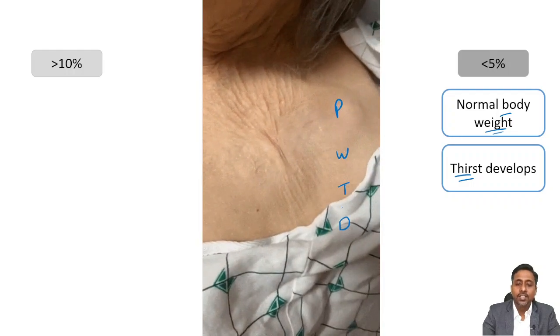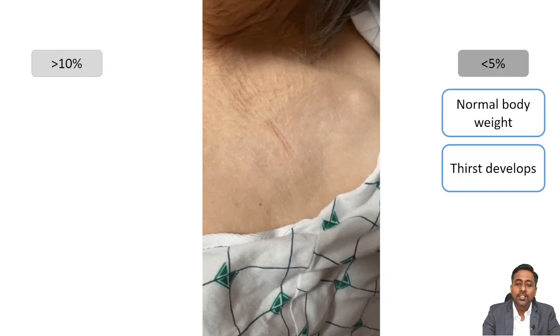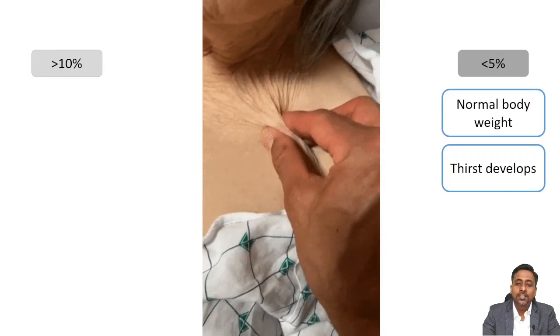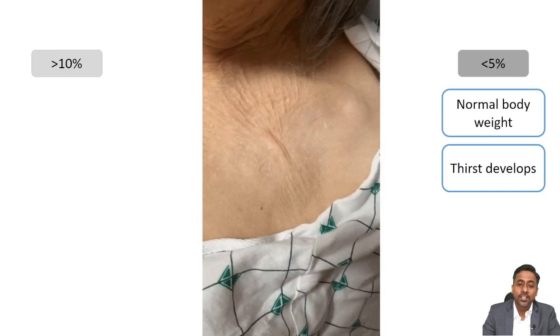And this can be seen in this GIF. You can see here, the skin turgor is decreased.